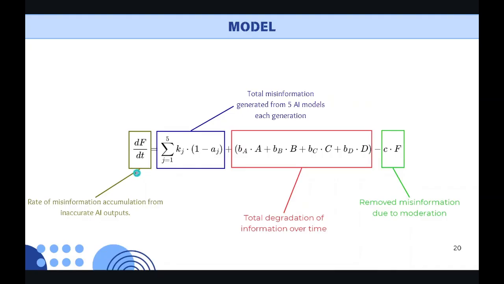Turning to mid information, this represents the total mid information generated from the 5 models each generation. And this represents the total regression of information. And this is the removed misinformation.